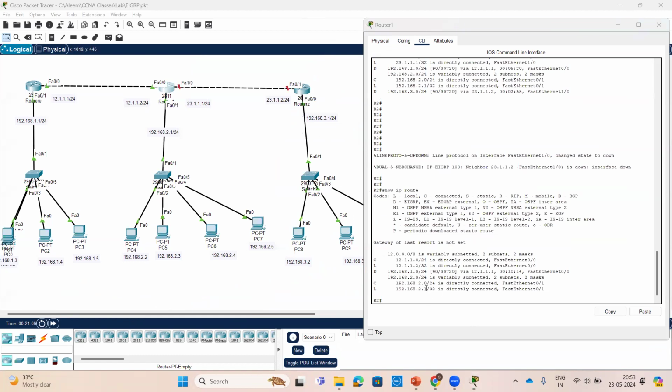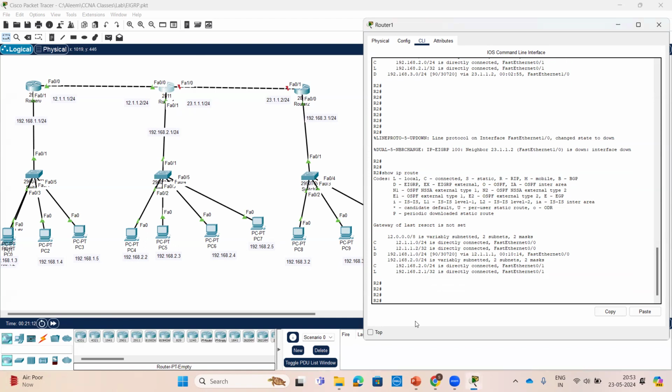This route I am not getting in this routing table. Now am I getting it or not? Can anyone please answer it? Anyone? Think you can't get it because the last resort is not set.